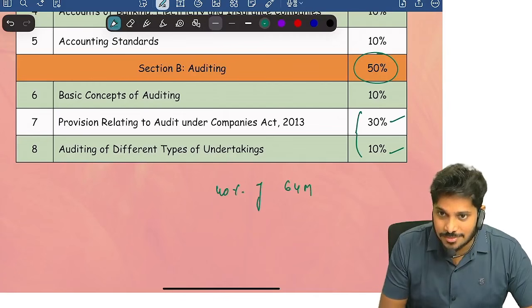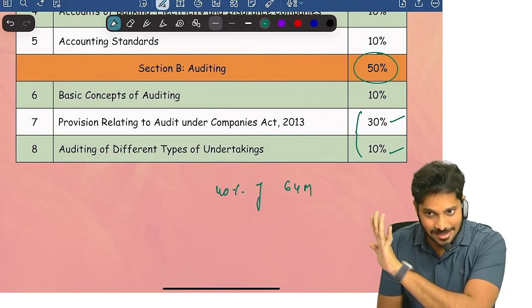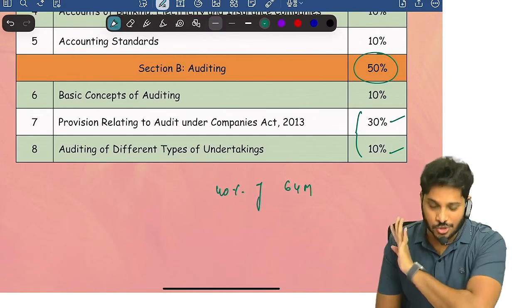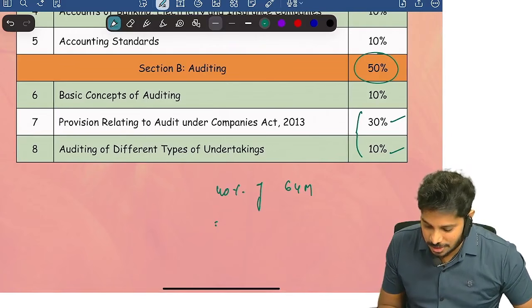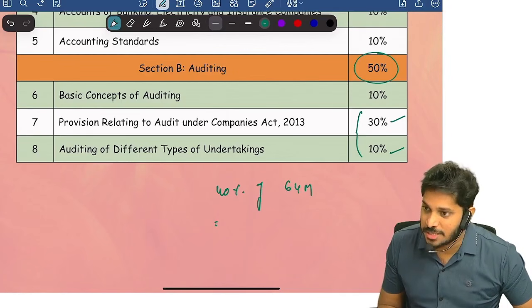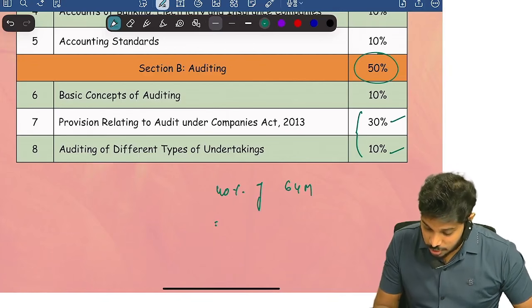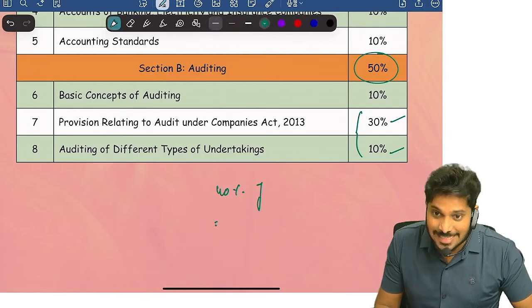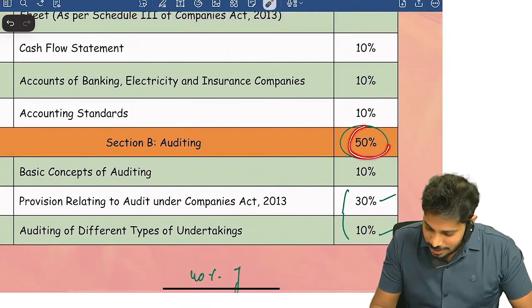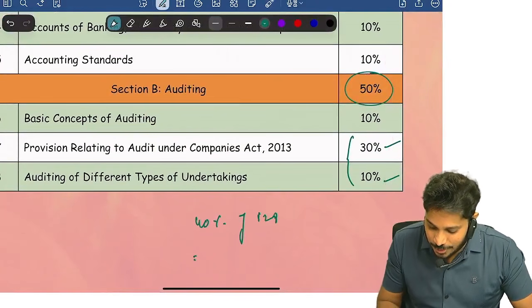Audit paper is 50 plus 14 choice, and accounts is 50 plus 14 choice. So it is 40% of 128 marks.